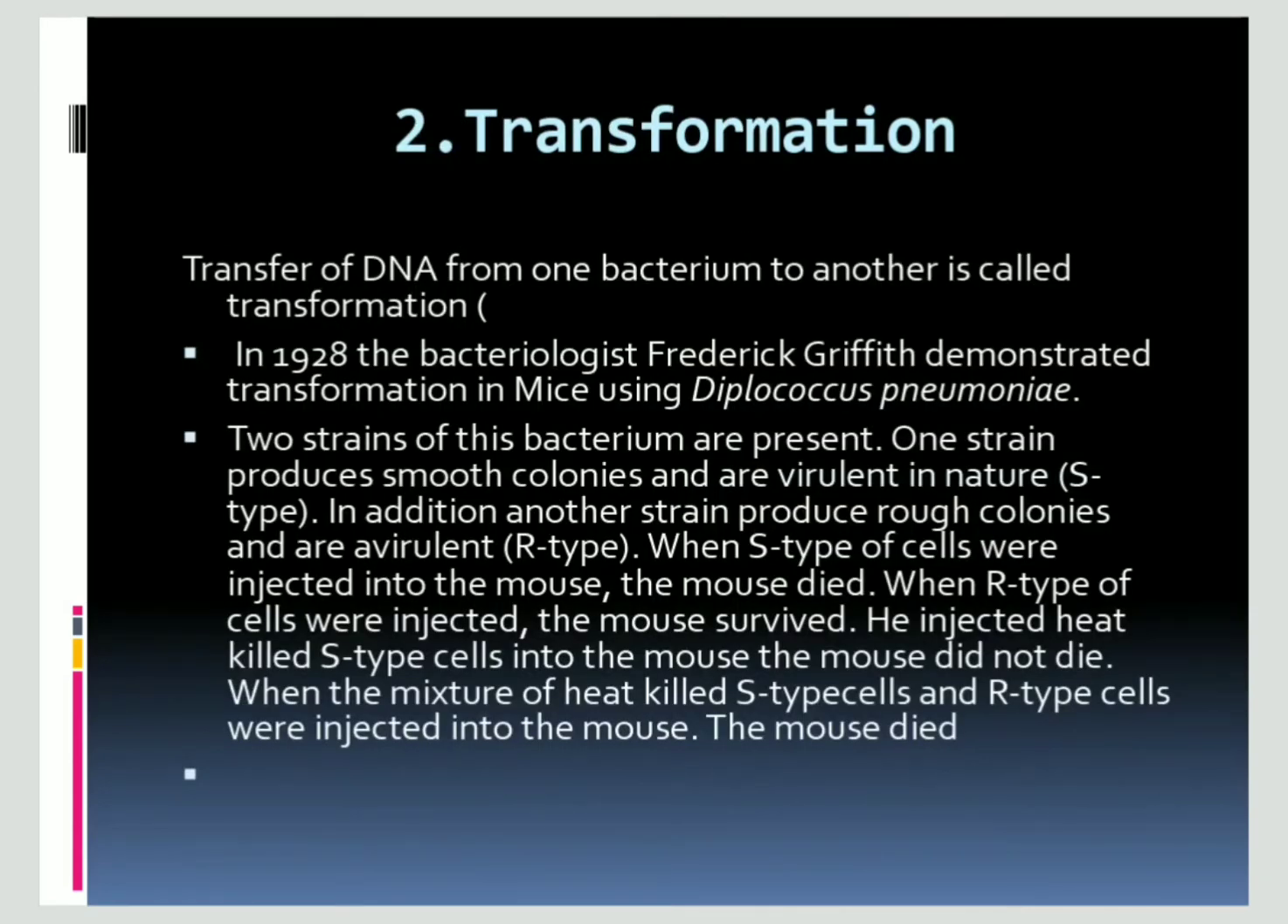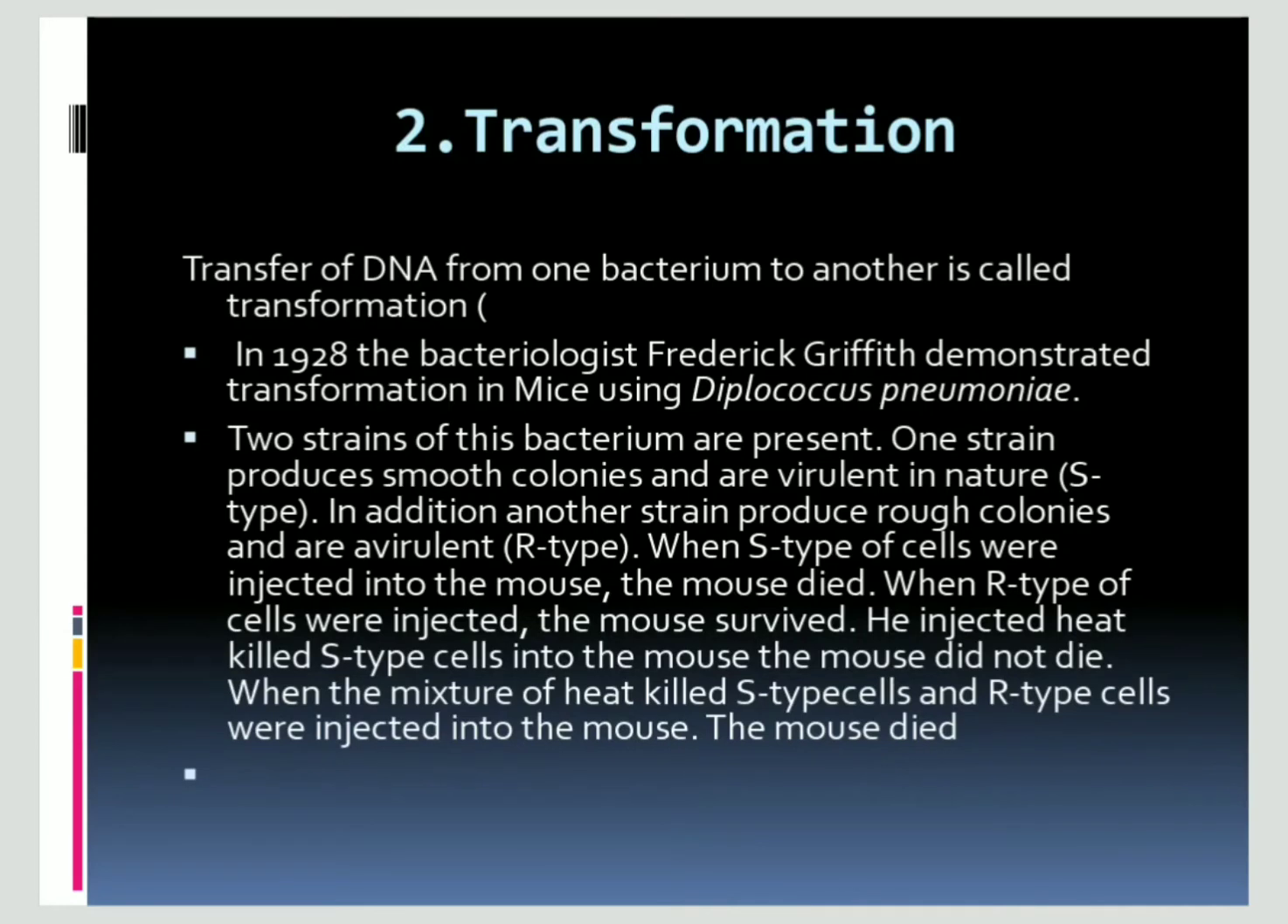Next, transformation. The transfer of DNA from one bacterium to another is called transformation. In 1928, the bacteriologist Griffith demonstrated transformation in mice using Diplococcus pneumoniae. Two strains of this bacteria are present. One strain produces smooth colonies and is virulent in nature, that is the S type. The other strain produces rough colonies and is avirulent, that is the R type.